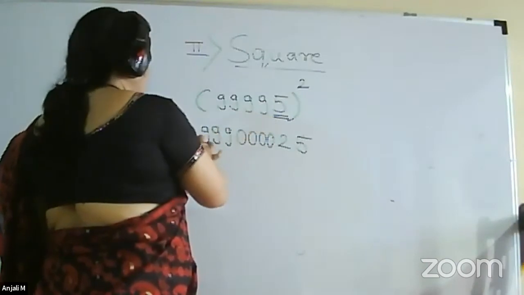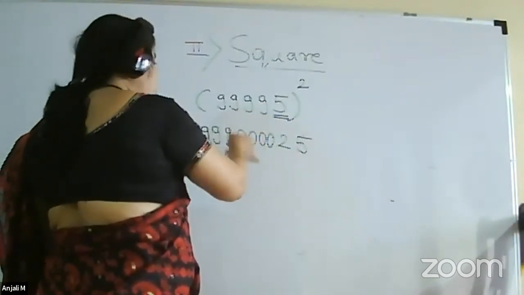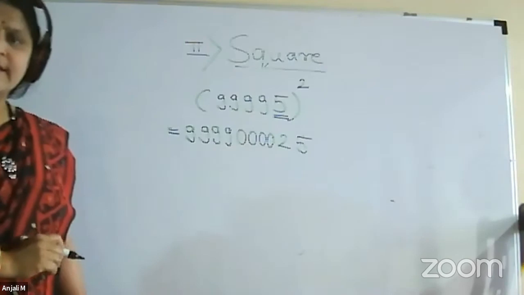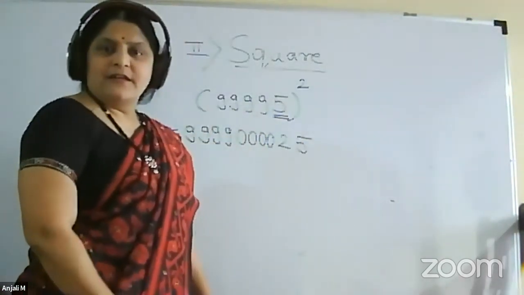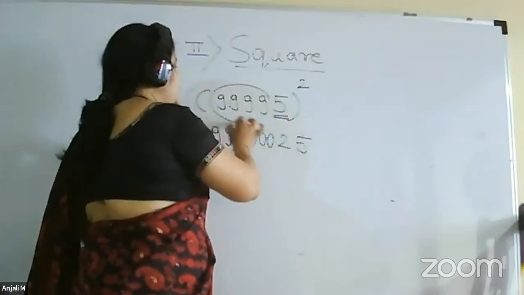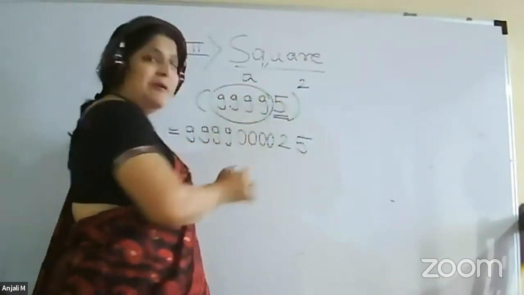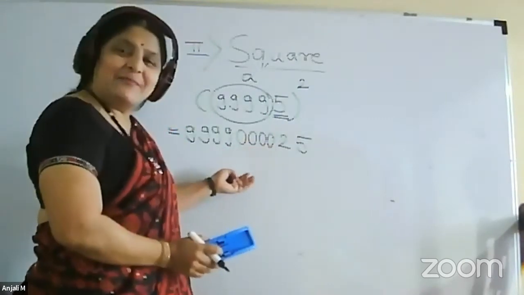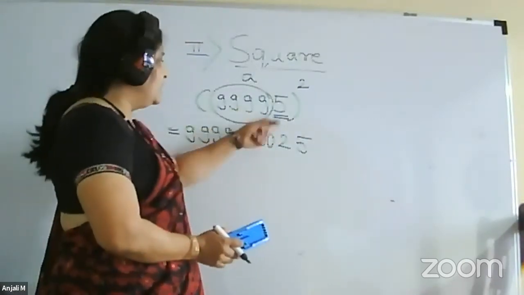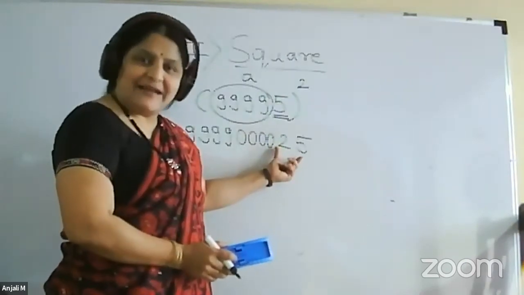Count the number of 9s that are followed immediately by the number of zeros. Now you may ask, can we use the formula we have learned before? If the last digit is 5, we call the remaining number A. Do you remember? Just now we have done this formula. This also gives you the same answer, because 5 square we are writing here, that is 25.